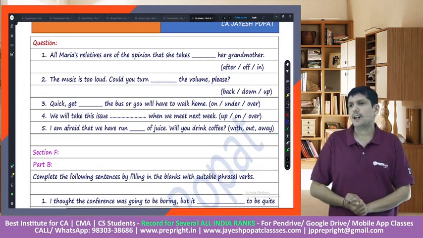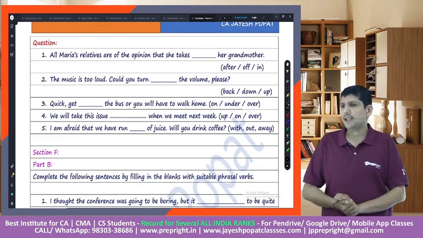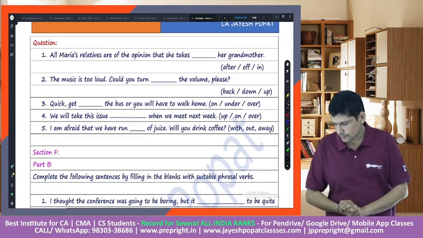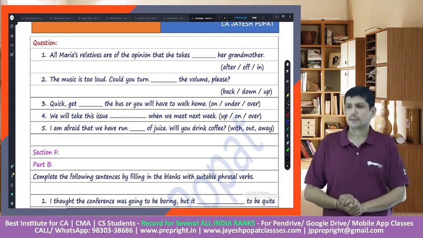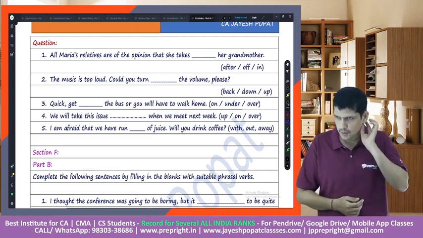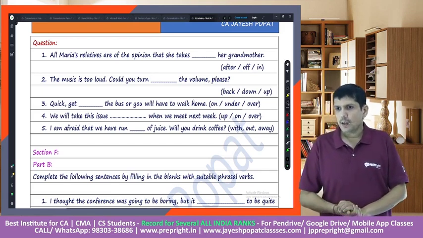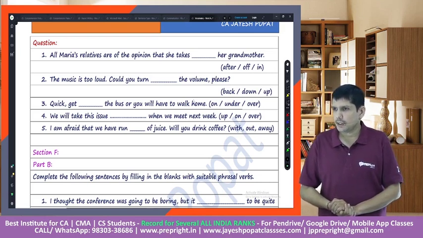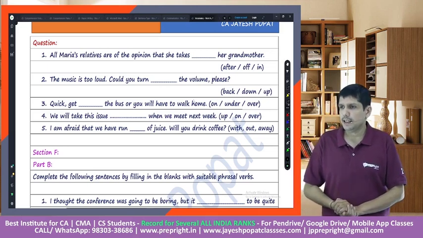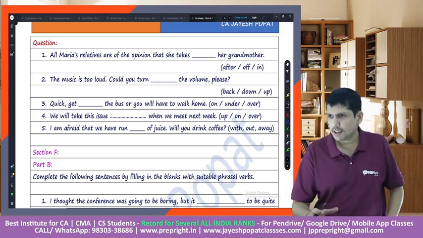Maria's relatives are of the opinion that she takes dash her mother. What is your answer? Put your answer in the chat. Options are after, of, in. Maria's relatives are of the opinion that she takes after her grandmother, takes off her grandmother, takes in her grandmother. What should be the answer? Good. The answer is she takes after.